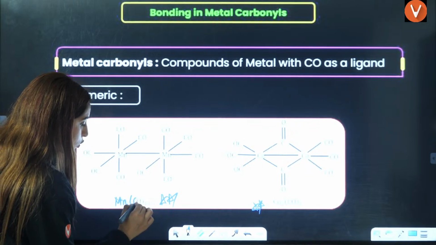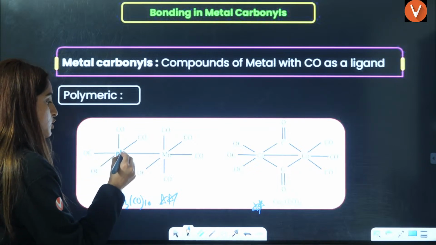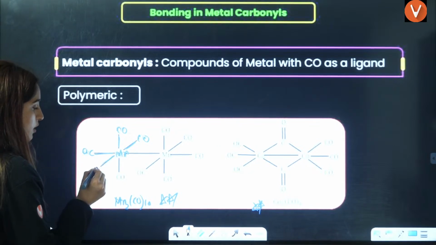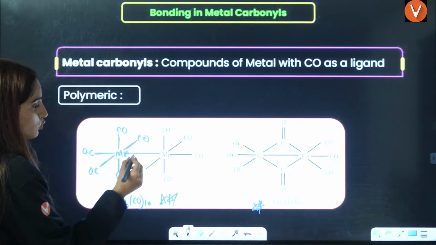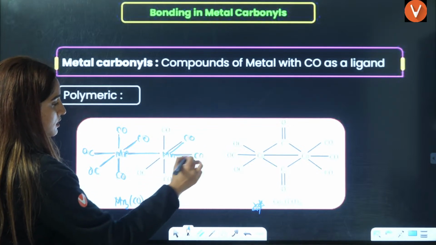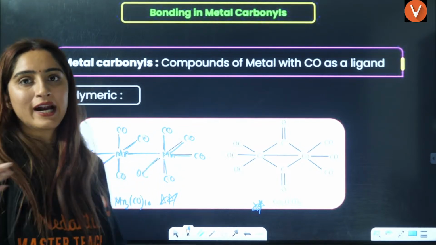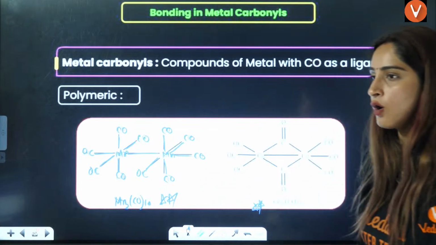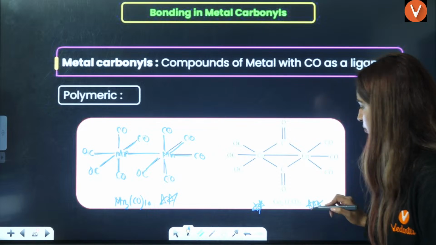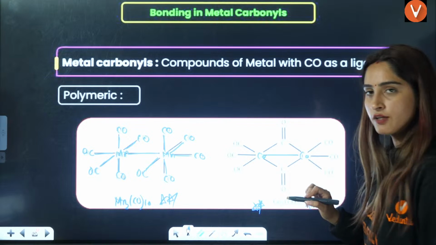Mn2(CO)10. So manganese is going to have two manganese here, and that means two octahedrons are linked to each other. Two octahedrons are linked to each other. This is a very, very, very important structure. Where you have cobalt, this is cobalt that is also linked with each other.